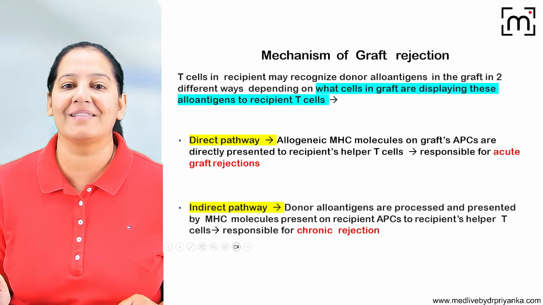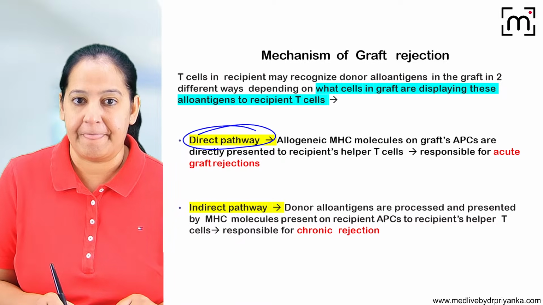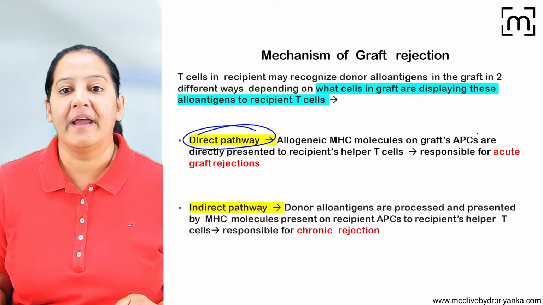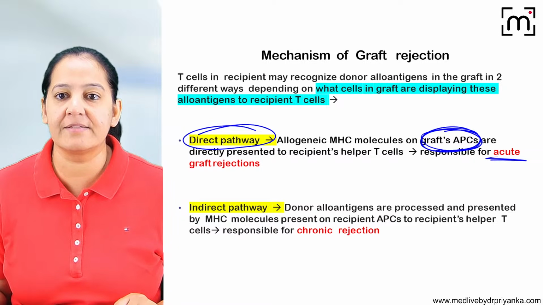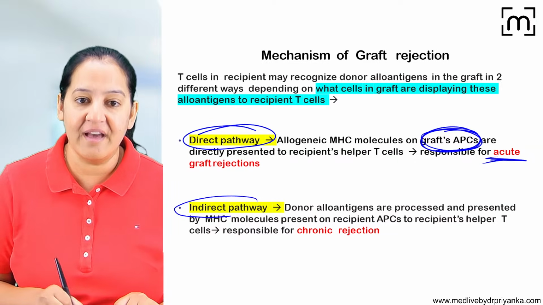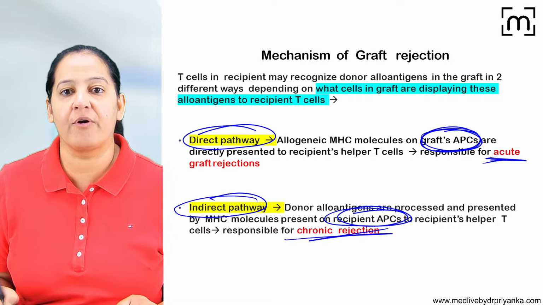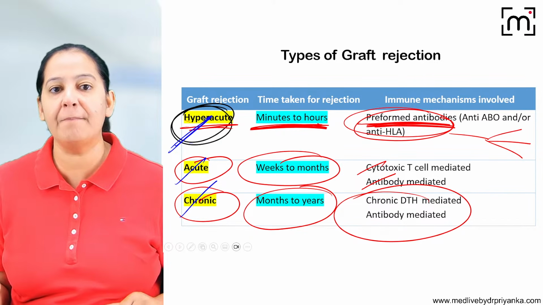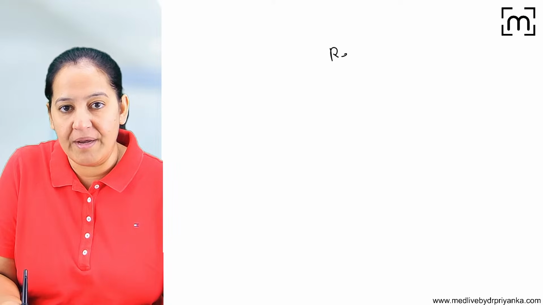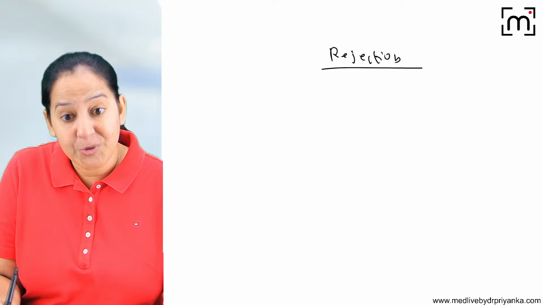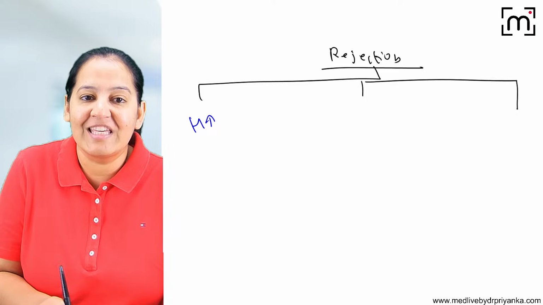So these are the two types of mechanism, direct and indirect. The basic difference is that in the direct pathway, it is the graft's APC, the donor's APC, which are doing the processing, and it is responsible for acute rejection. And in the indirect pathway, it is the recipient's APC which are engulfing, and it is responsible for chronic rejection. So I assume you know the mechanism of all three types of rejection. How many types of rejection are there, people? Can you enumerate, please? One is hyperacute rejection.